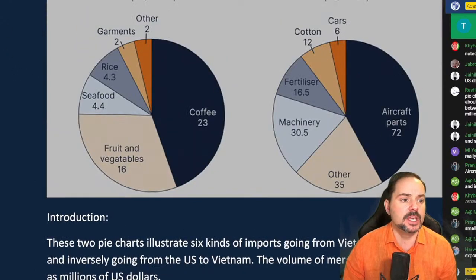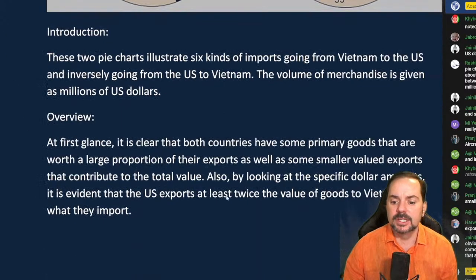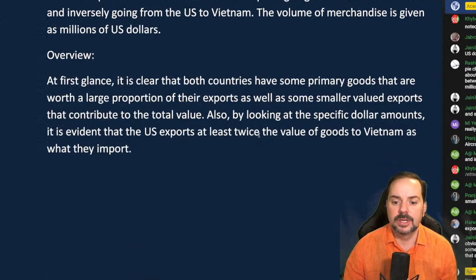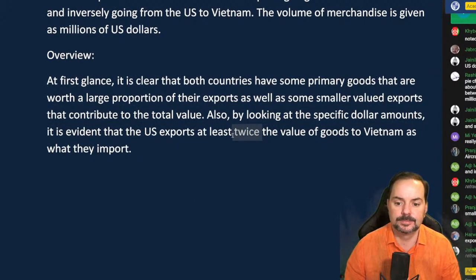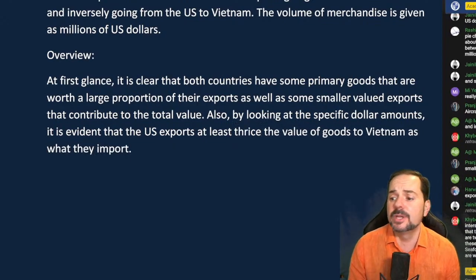So this is what I was saying here with this 72 versus 23. In fact, it's much more. We could almost say it's 3 times. So let's be accurate here and let's fix it. When you notice things like that, you want to fix it. So it's at least thrice. Thrice means 3 times.